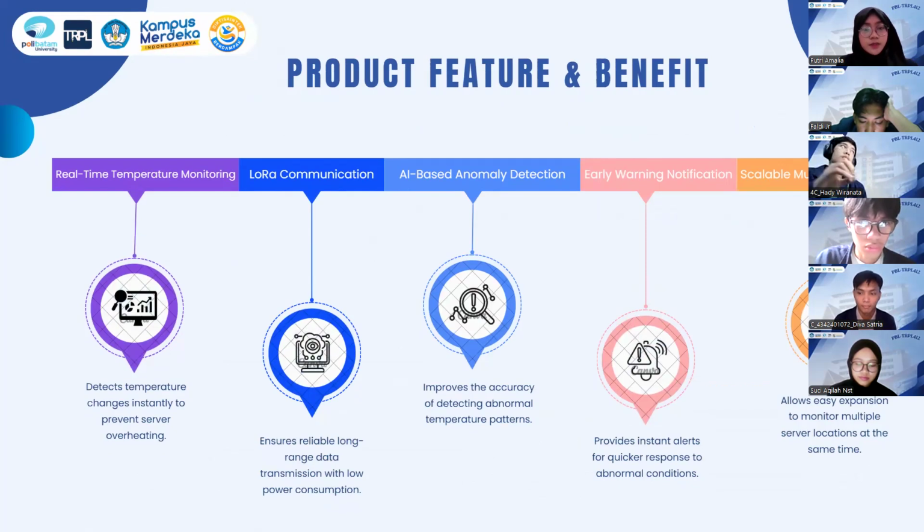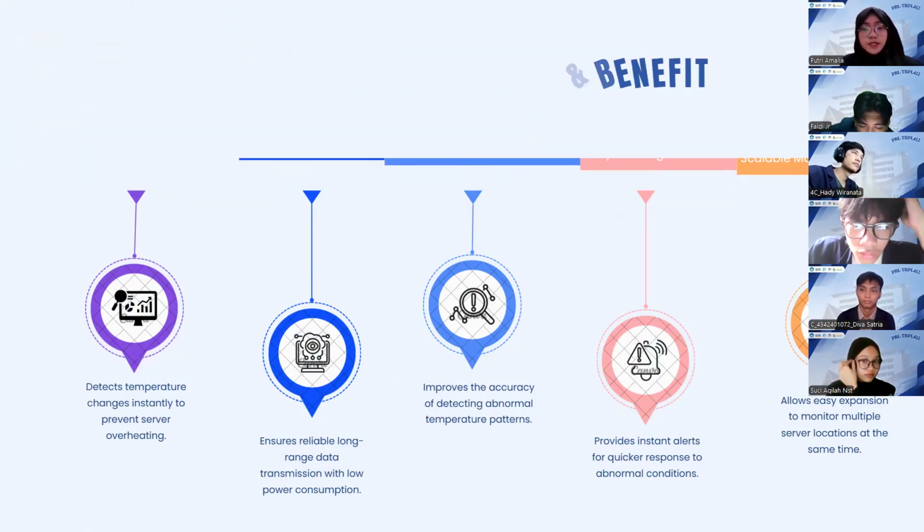And next, I will explain the feature and benefit of our system. So, our system has five main features: first, real-time temperature monitoring, second, LoRa communication, third, AI-based anomaly detection, fourth, early warning notification, and the last one is scalable multi-node system. This feature helps monitor the server room in real time and allows the system to monitor server rooms at the same time. The next part will be explained by Jerry.